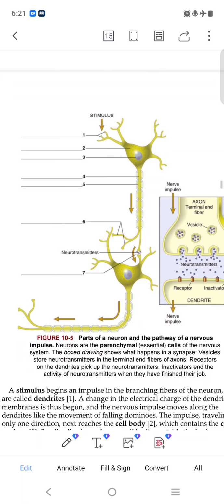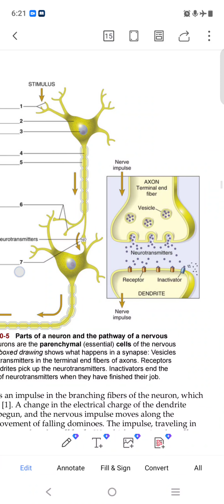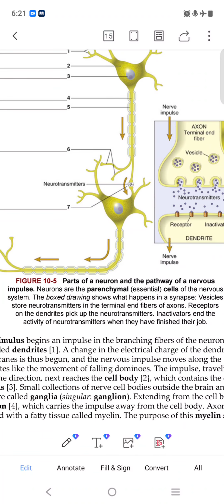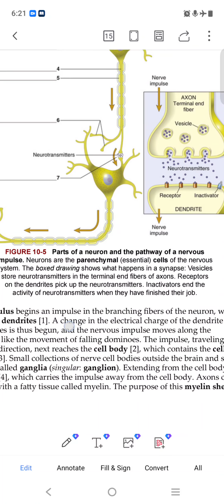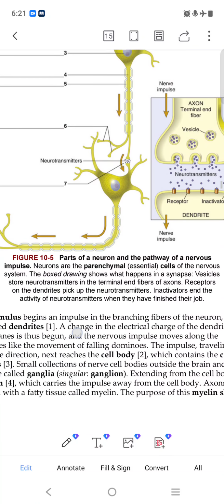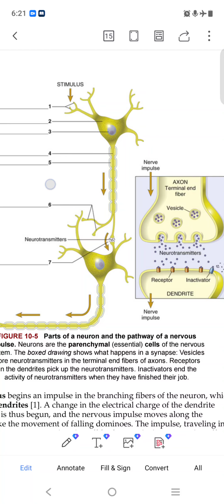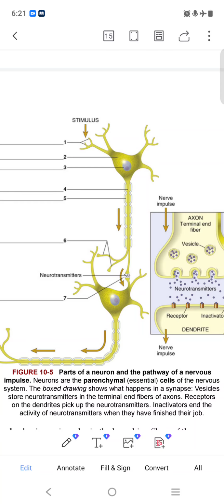Okay, we will see, like this is a neuron. We will see how they transmit the signal. The parts of the neuron and the pathway of the nervous system. Parenchyma means essential cell, important cell. This means the stimulus. So like here, when we are touching anything, it becomes a stimulus. Number one is the stimulus. They provide the sensation, and the nucleus.